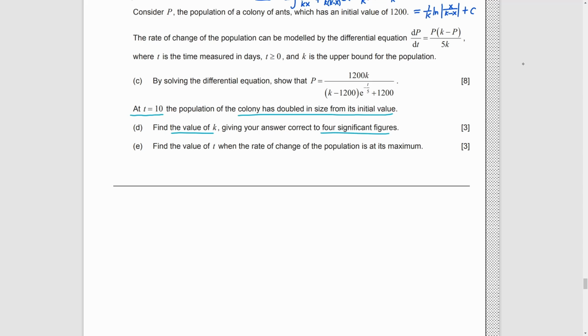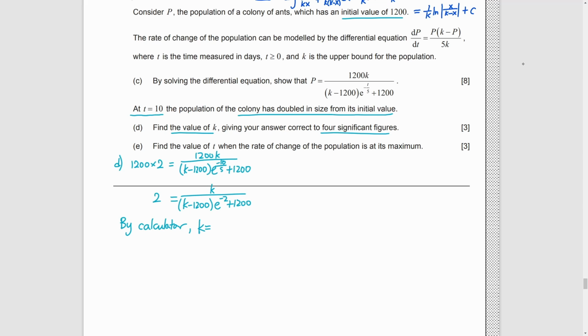Part D. We need to find k. So, very obvious, we need to do substitution. Make p equals 2400 and t equals 10. Put things into calculator. We get k equals 2845.